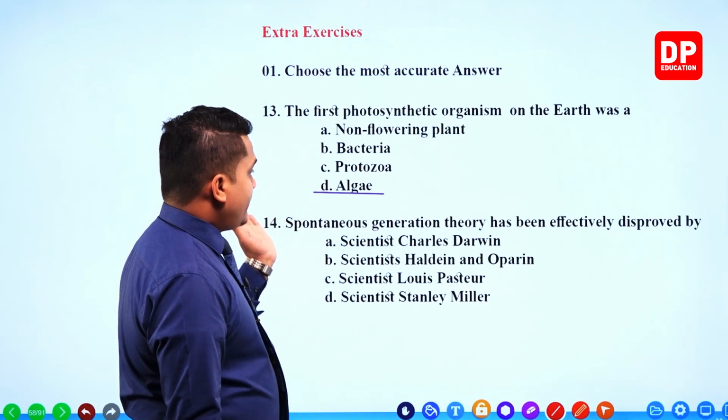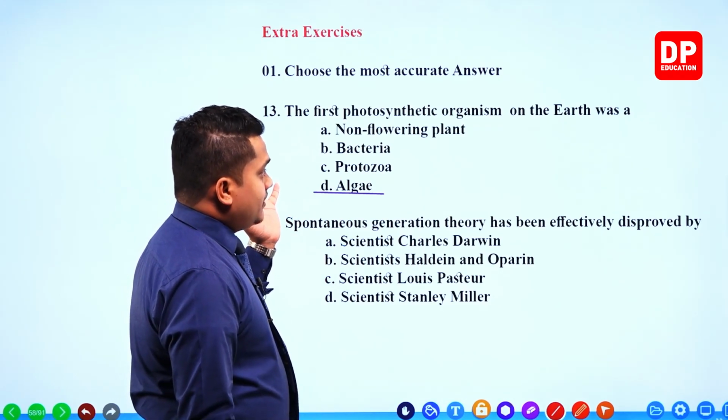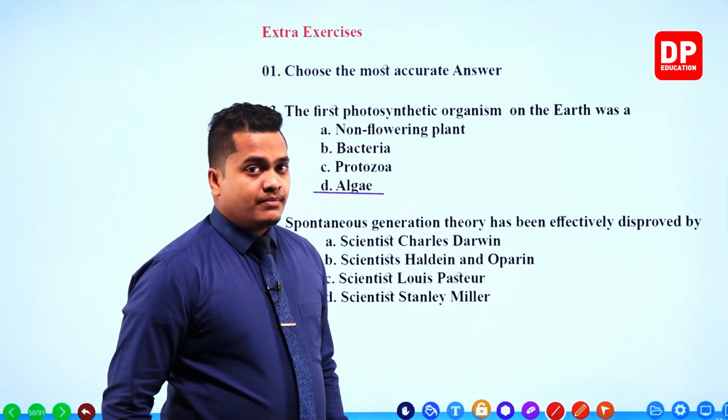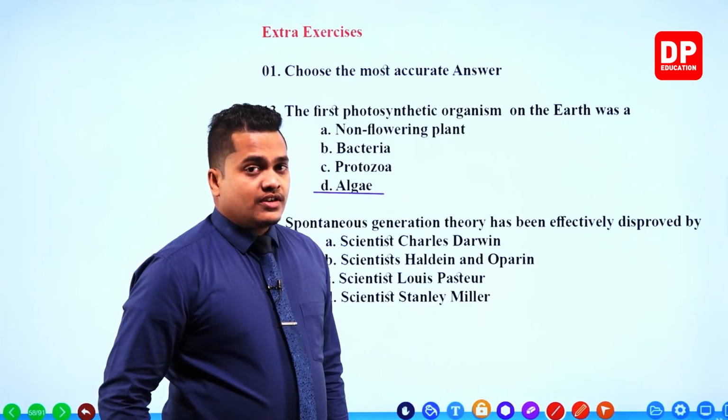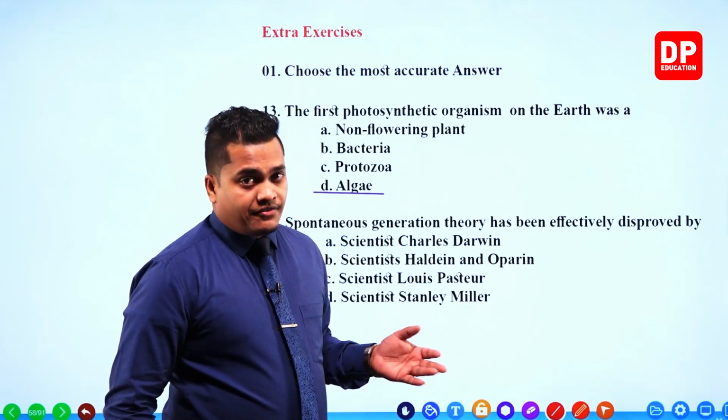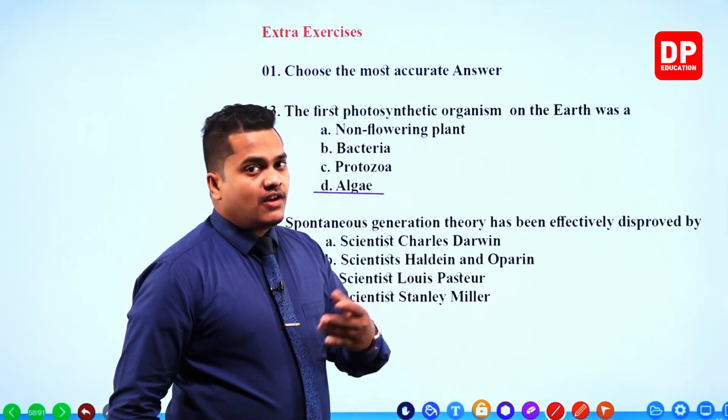After the development of algae, flora was created. Then from that, non-flowering plants were created. But before that, less evolved plants were created. Then after that, non-flowering plants. Then after that, flowering plants. That's the process.